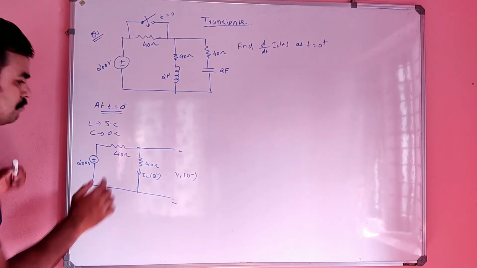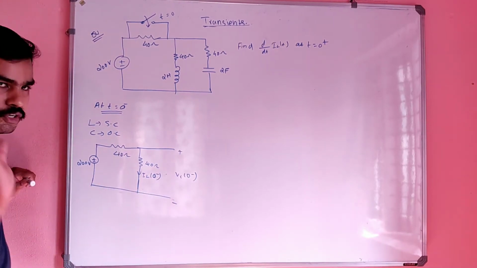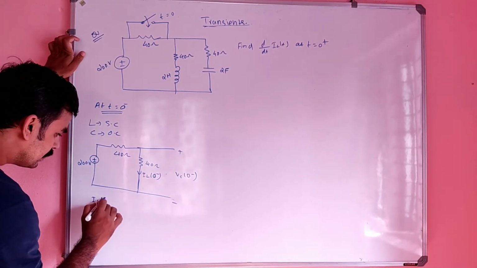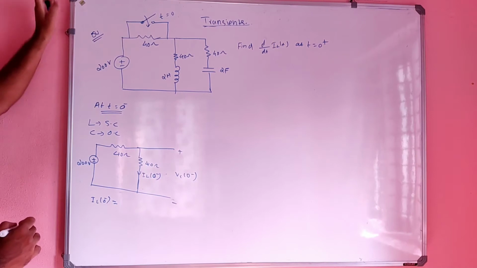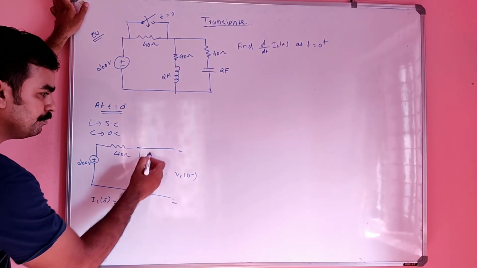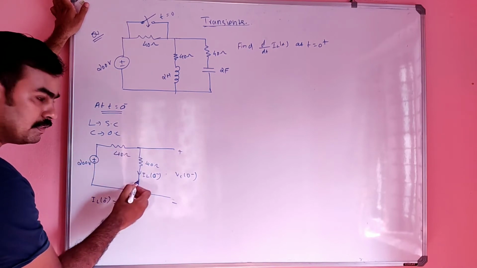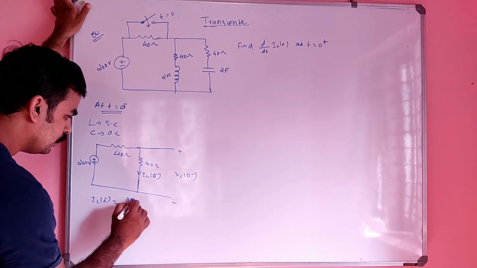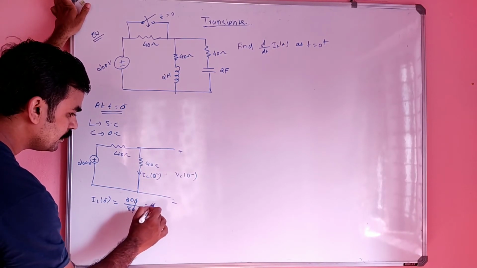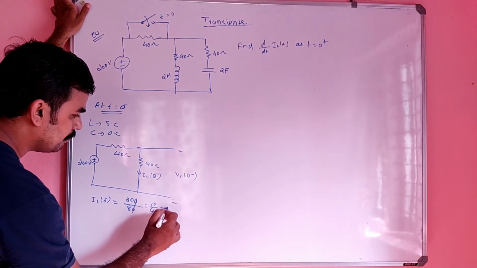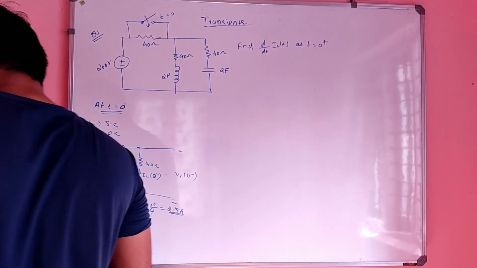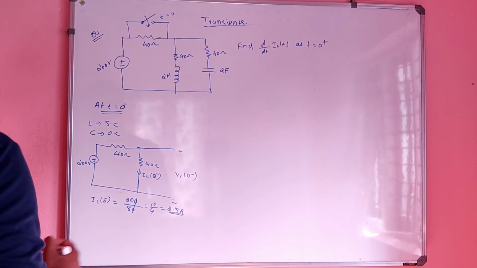So now our aim is to find IL of 0 minus and VC of 0 minus. How can we find IL of 0 minus? This is open, so only this is the path, right? So it will be 200 divided by 40 plus 40, that is 80, which is 10 by 4, or simply 5 by 2, or 2.5 ampere. So that is IL of 0 minus, 2.5 ampere.